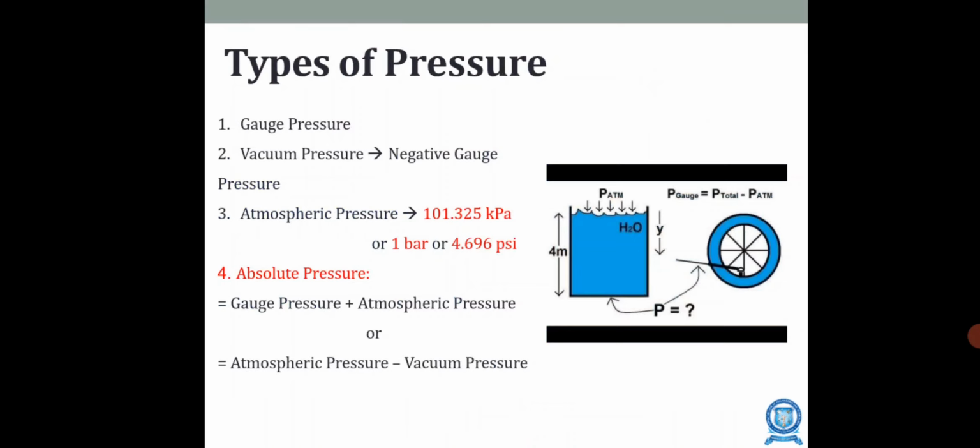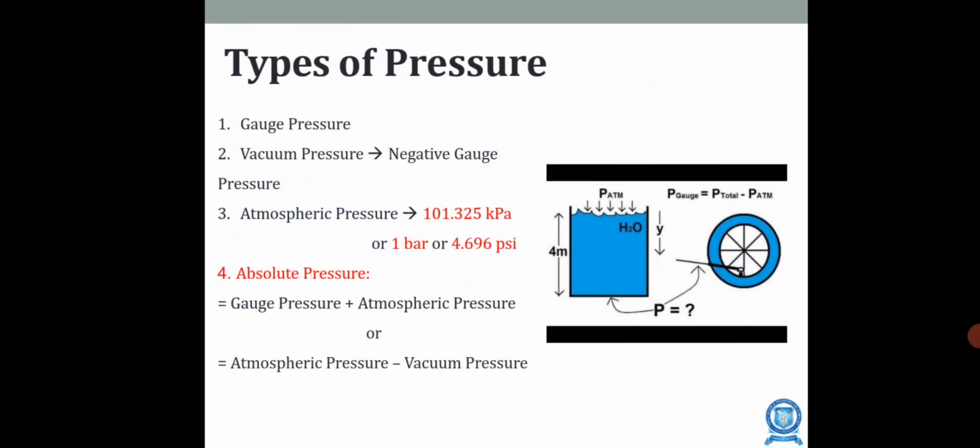In gauge pressure, it is a difference. It is always the difference from the current ambient pressure that is measured, and it changes with the weather and the height above sea level. What then is absolute pressure? Absolute pressure measures the difference from the ideal or absolute vacuum. So that is very essential.